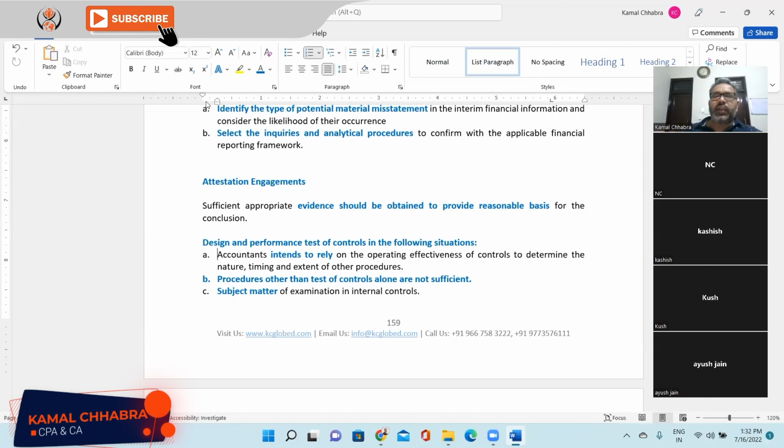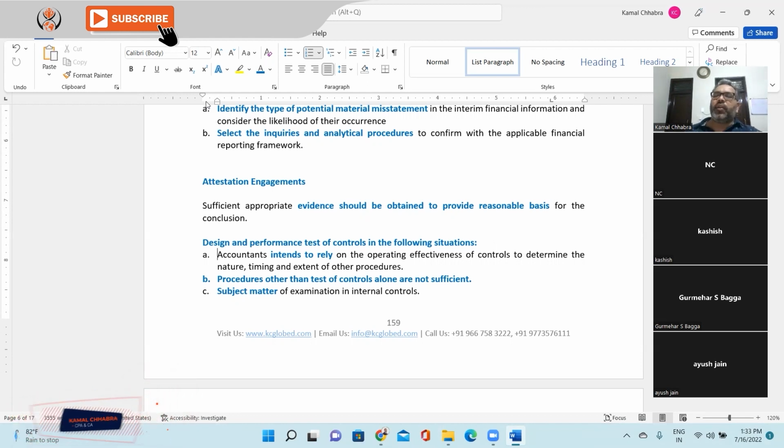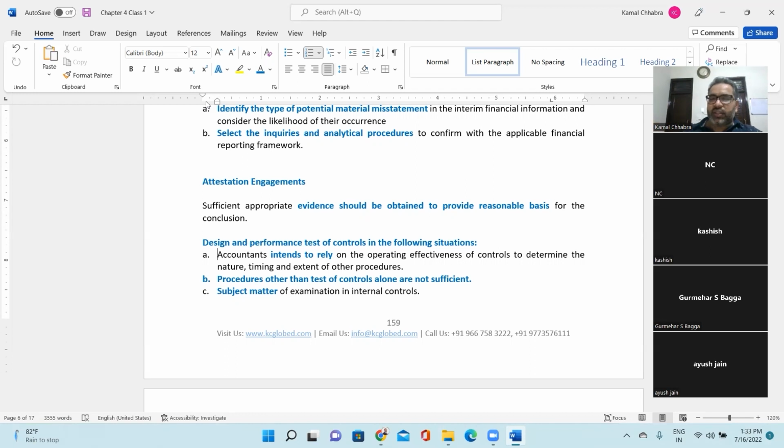So which one is the key control here? Management is doing a monthly cash count and you need to observe that cash count. If you have performed 5 tests of payment, 5 tests of receipt, and cash reconciliation testing also, but you have not observed the cash count procedure, then those additional procedures will not give me comfort over the controls around the existence of cash.